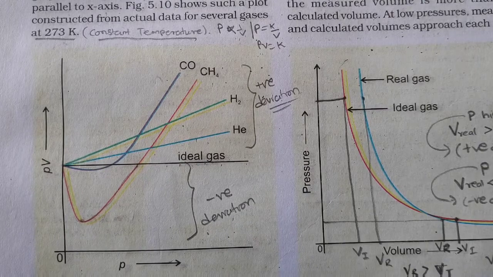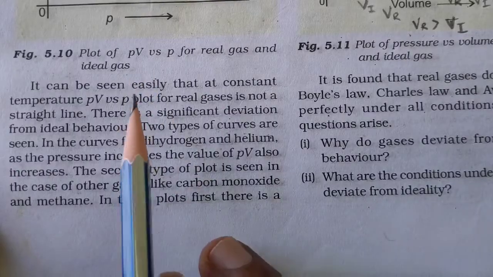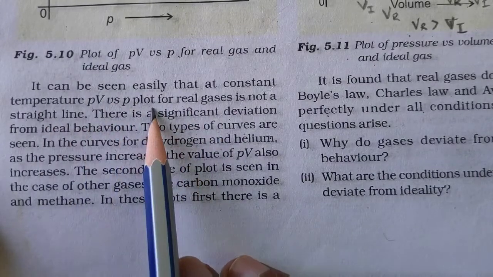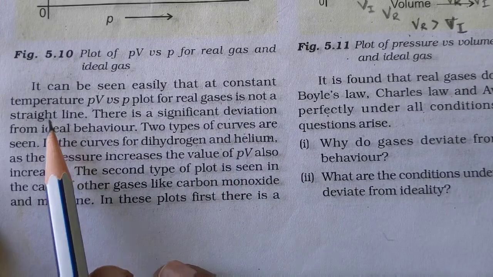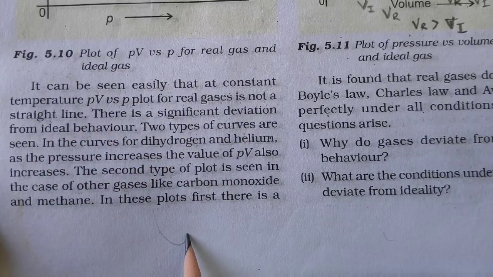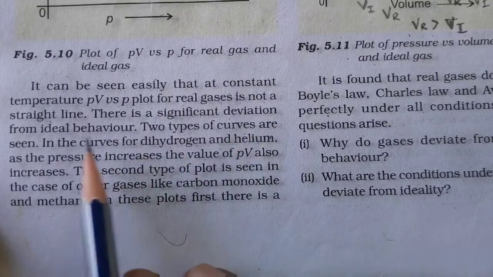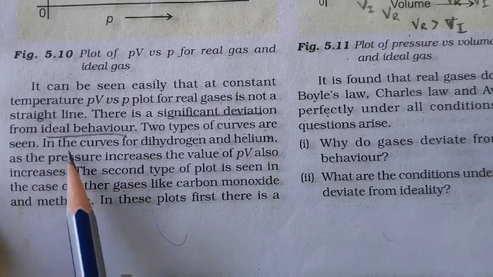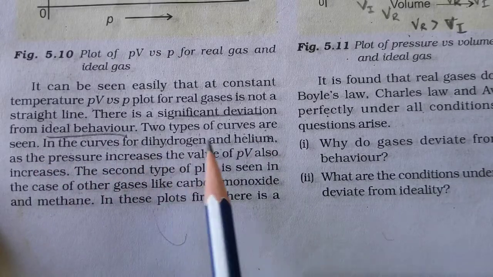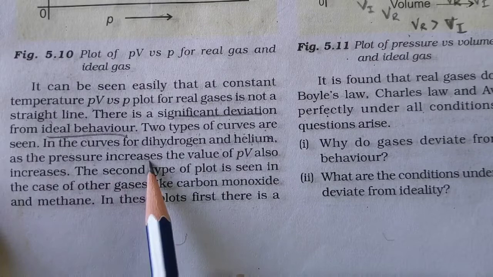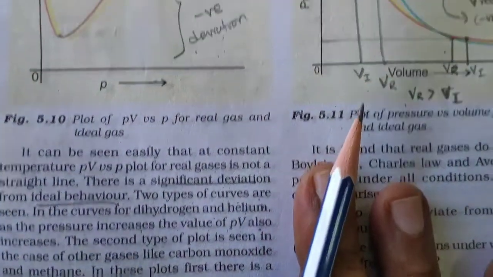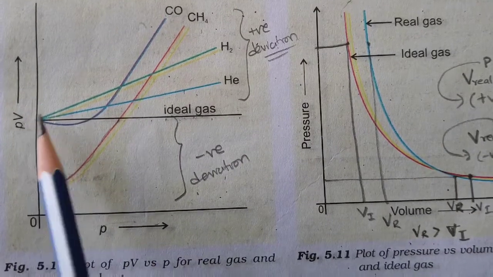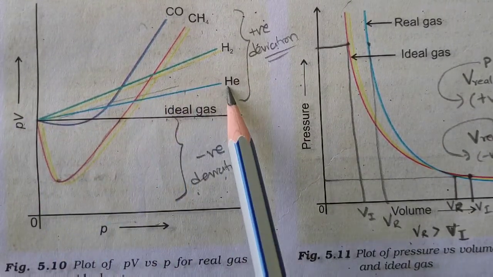Now the next part in your textbook. If you see, it can be seen easily that at constant temperature, the PV versus P plot for a real gas is not a straight line. You can see a curve, a bend. There is a significant deviation from ideal behavior. Two types of curves are seen. In the curves for dihydrogen and helium, as the pressure increases, the value of PV also increases. That is what we have seen here.